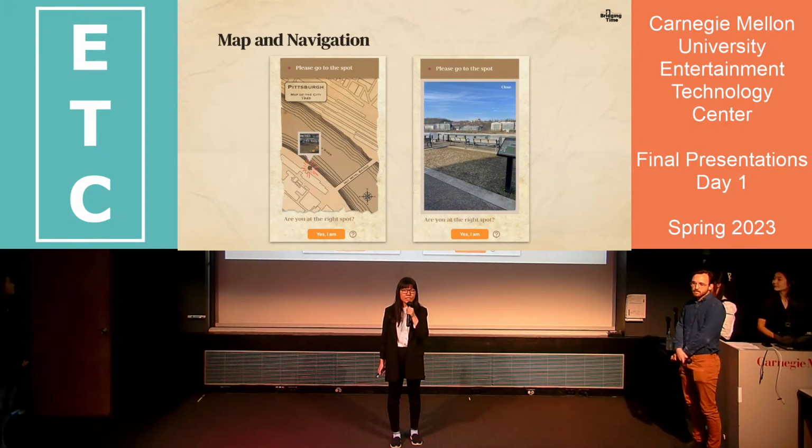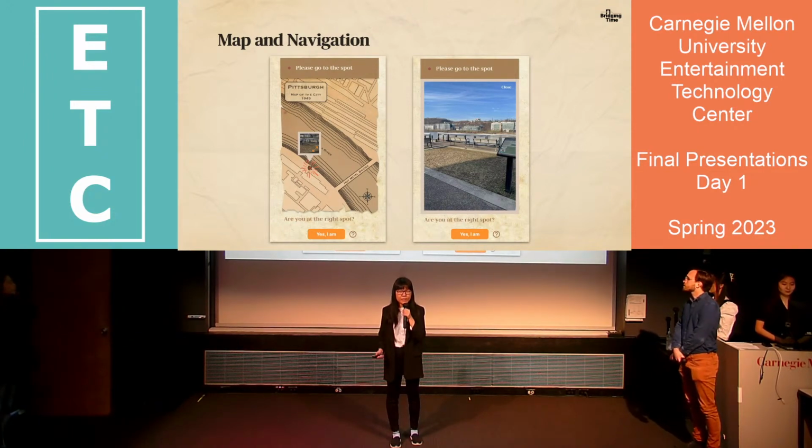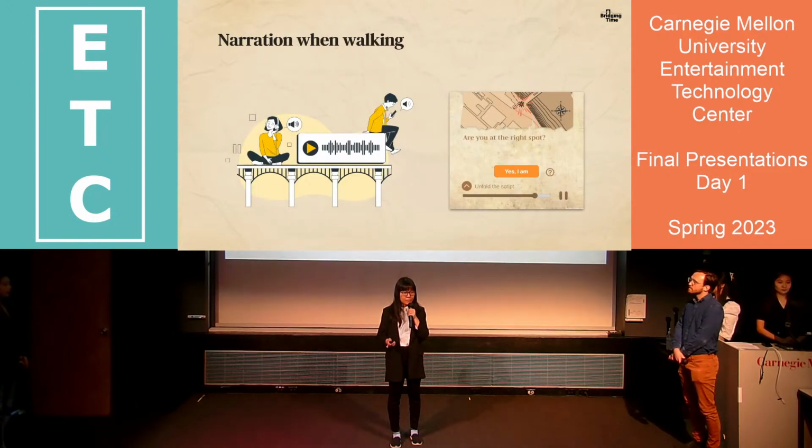For each destination, we provide a vintage-looking map for them to know where to go. The map is drawn according to the historical Pittsburgh map from the 1940s. And if the map is not clear enough, we also provide reference images for this place.